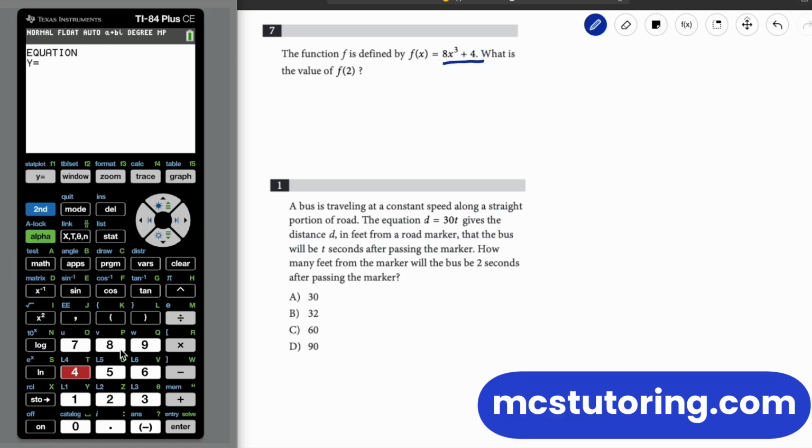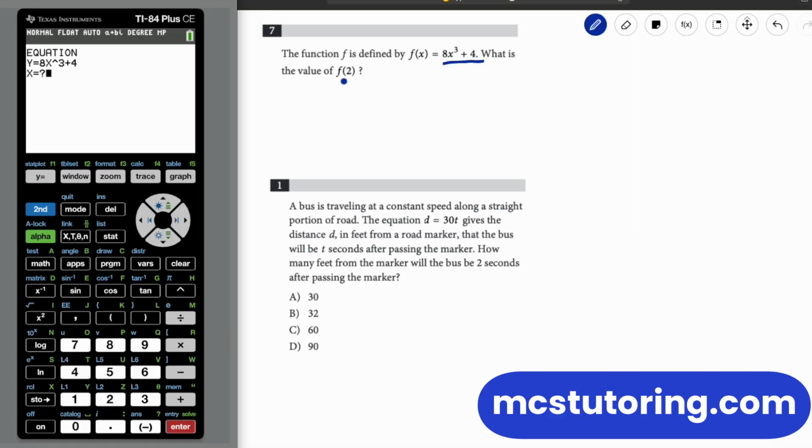So I'm going to do 8x, and the X,T,theta,n, otherwise known as a variable key, is right here in the upper left-hand portion of the keypad. And then it's raised to the third. There's another way to get there. I just don't want to get the complicated way right now. So that's 8x to the third plus 4, because that's what the equation looks like.